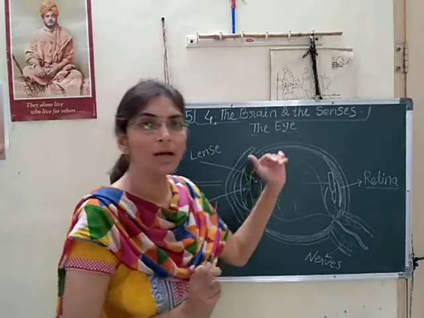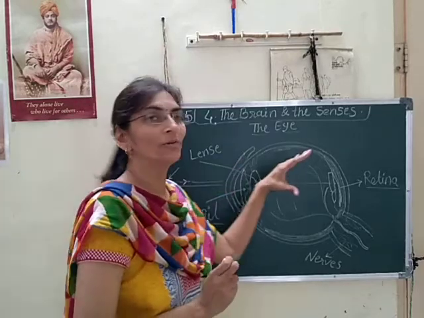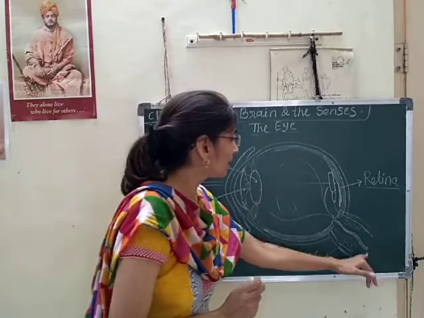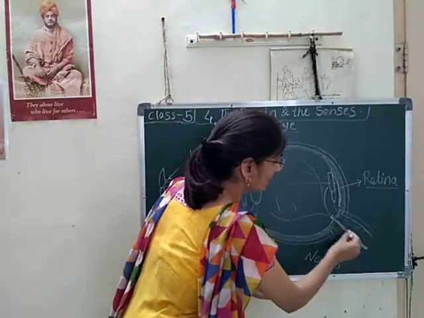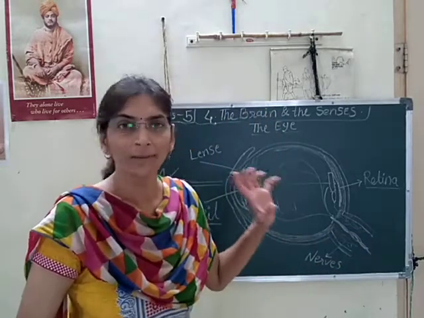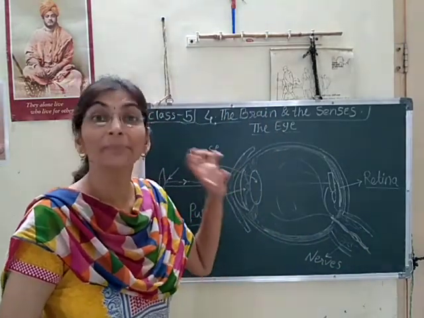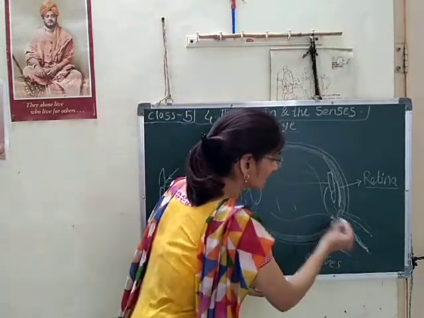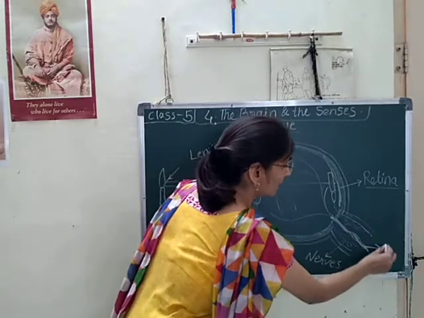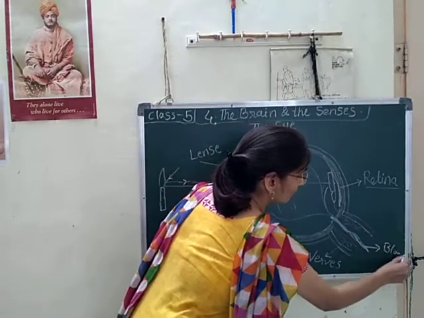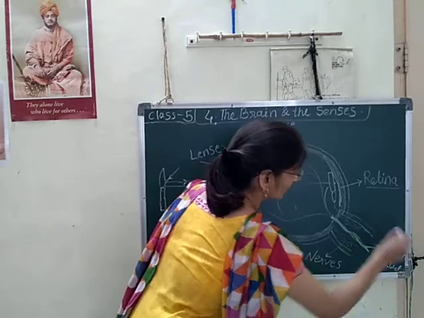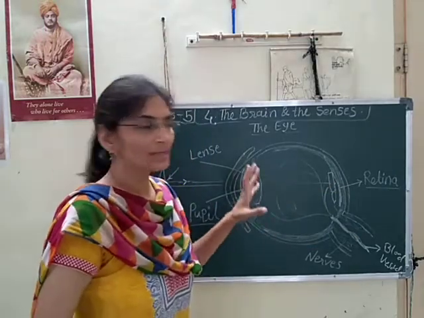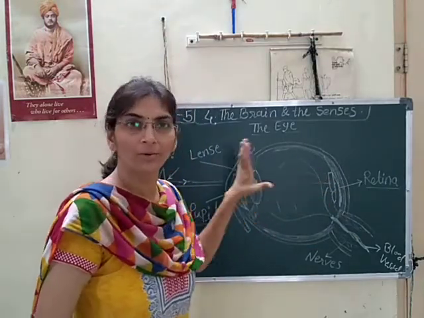So this is about the eye and how the eye does the function. Yes. I hope you got that. In here, what is that? At the middle of this, every organ needs food. Yes. Every organ needs blood, and through the blood they get food. So that it is a blood vessel. It is not a nerve. It is a blood vessel. So, through the blood vessel, we get blood. Yes. It provides blood to our sense organ.